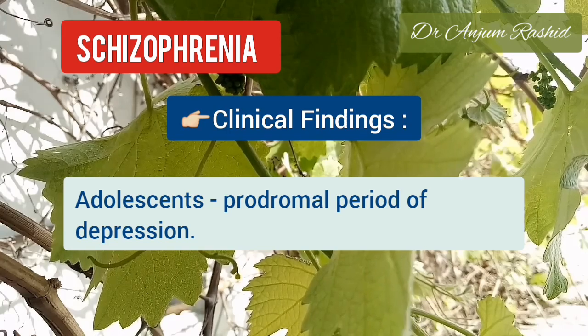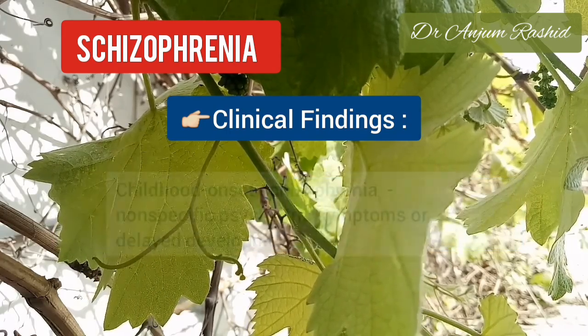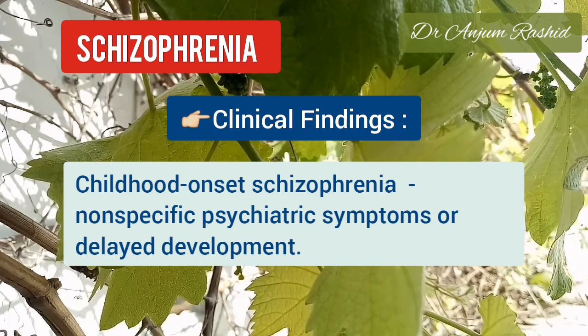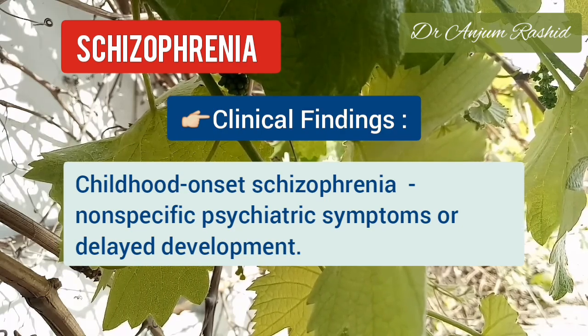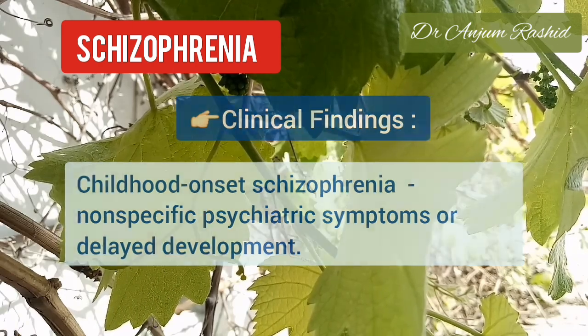Adolescents may have a prodromal period of depression prior to the onset of psychotic symptoms. The majority of the patients with childhood onset schizophrenia have had non-specific psychiatric symptoms or symptoms of delayed development for months or years prior to the onset of their overtly psychotic symptoms.